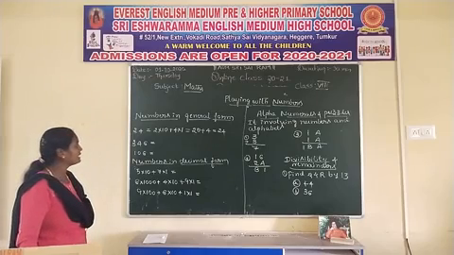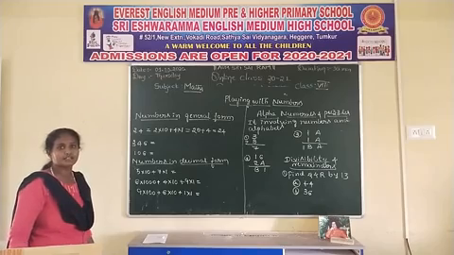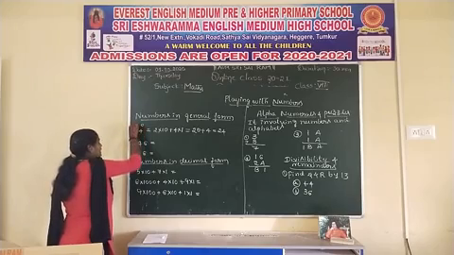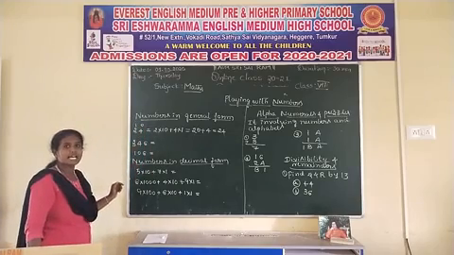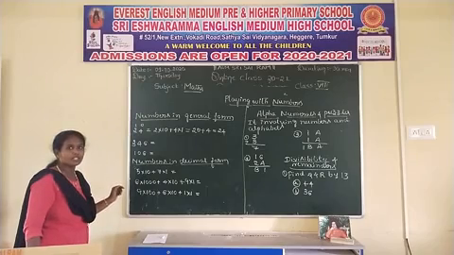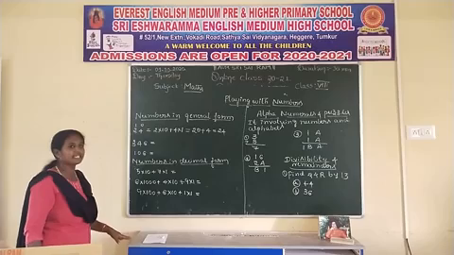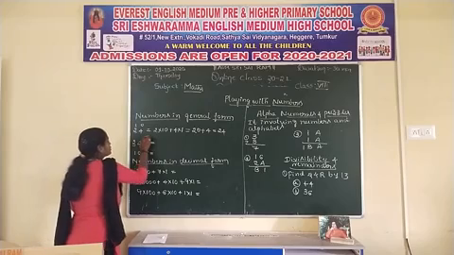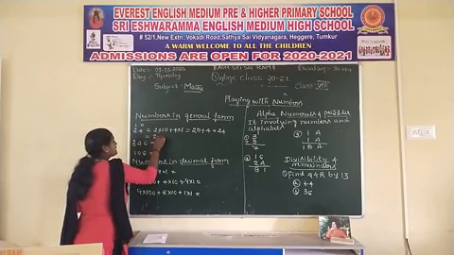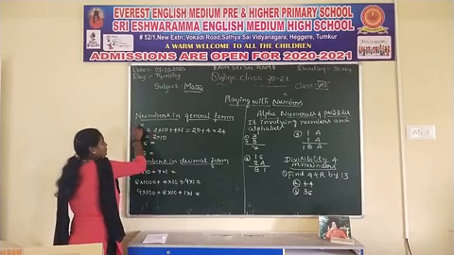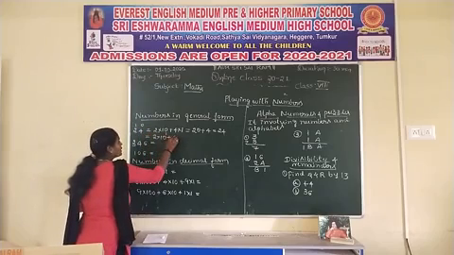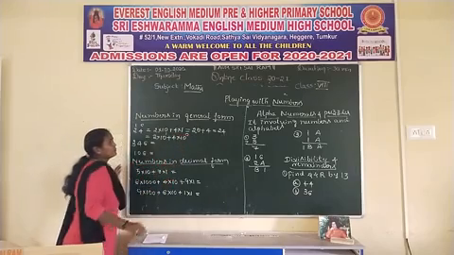And one more method is there to write the general form. You should raise the powers. You start from 0. You should express it in exponential form. See here, 2 into 10 to the power of, what will be the power here? 1, plus 4 into 10 to the power of 0.